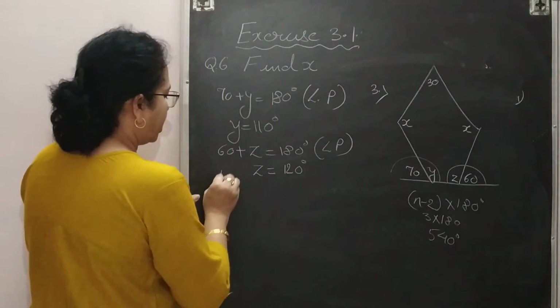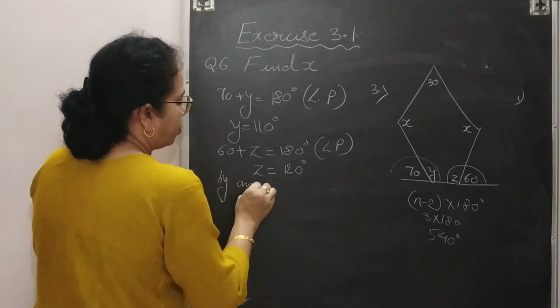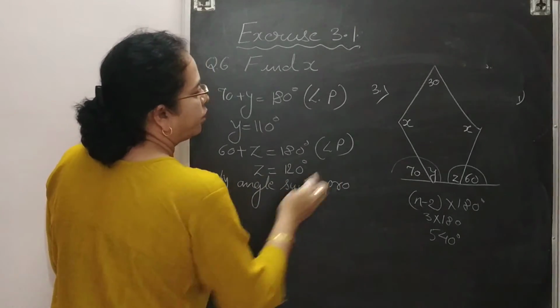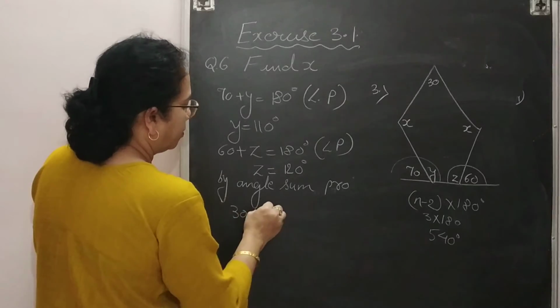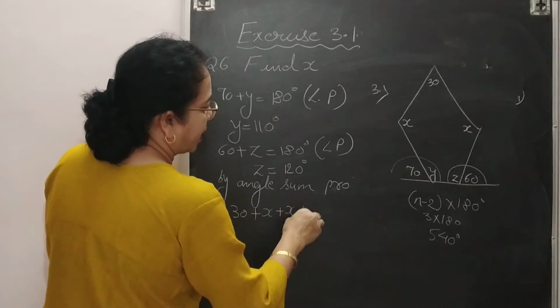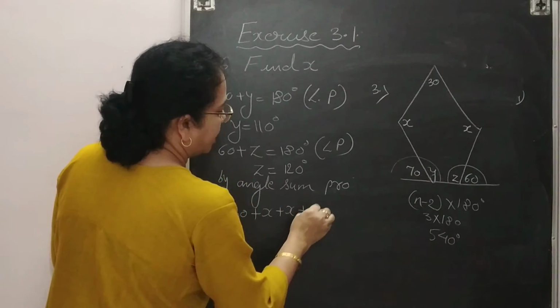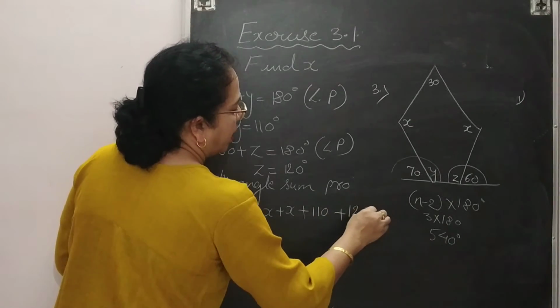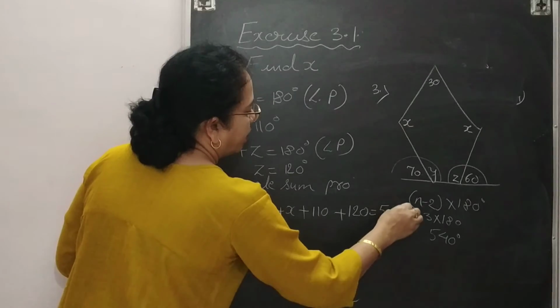Okay. So here you can write down by angle sum property, 30 degree plus x two times, then the value of y is 110 and the value of z is 120, and this will equal 540.